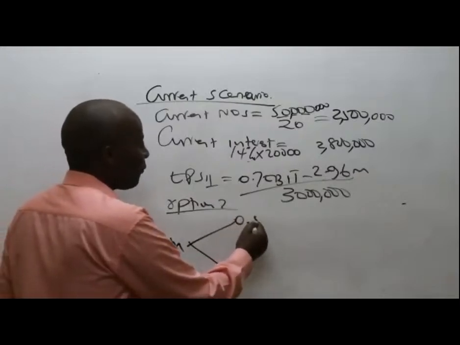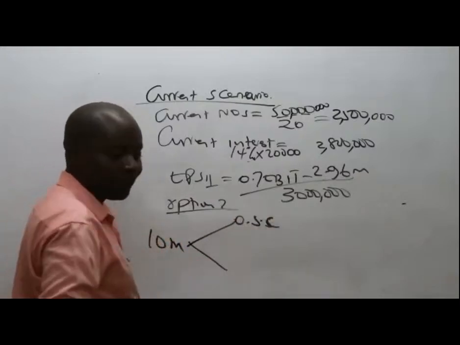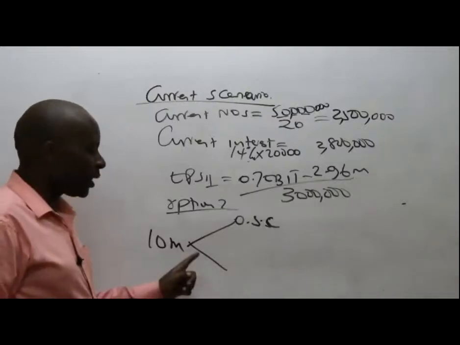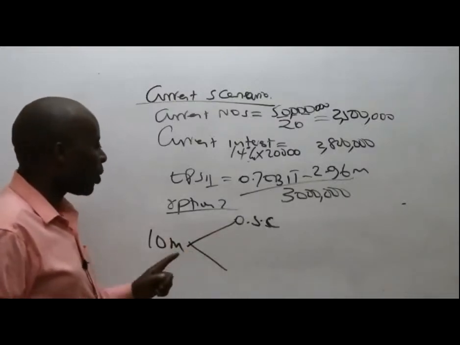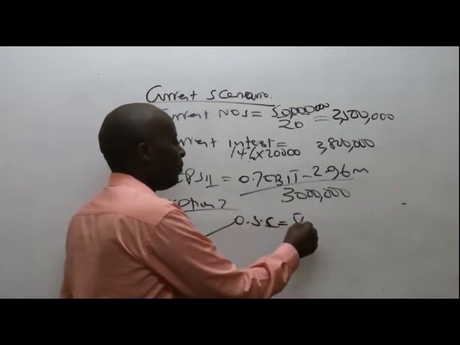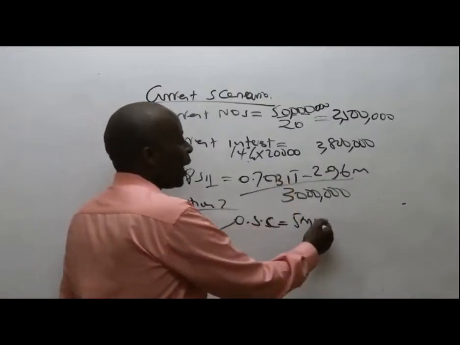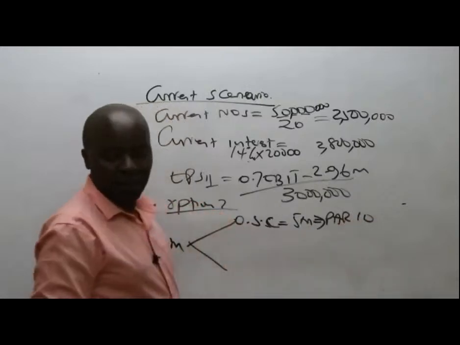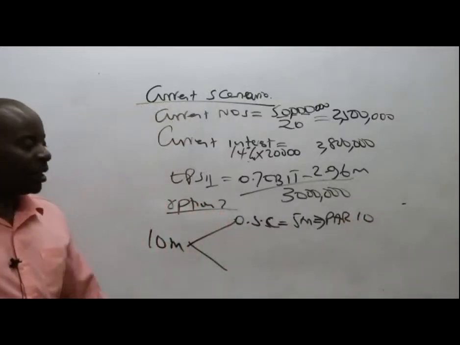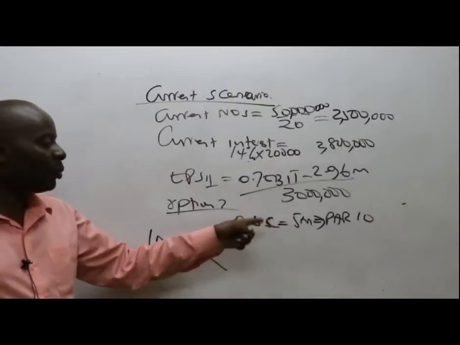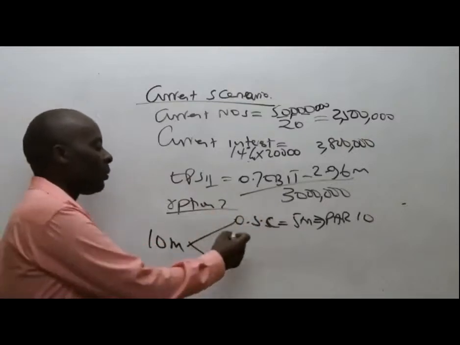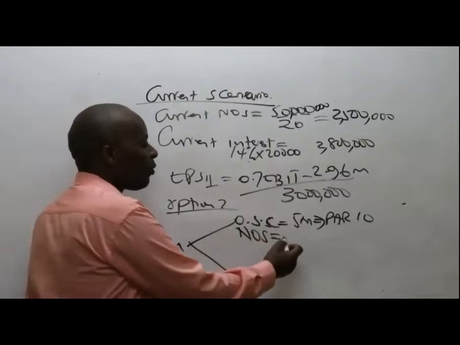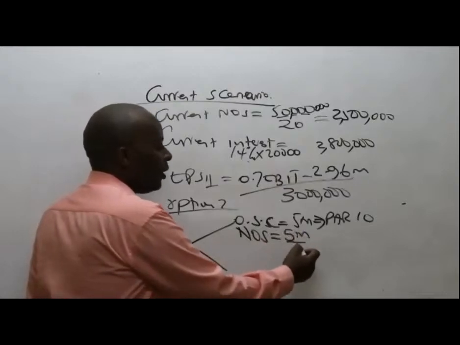This half goes to the ordinary shares. So we raise the half through the ordinary shares. Half means 5 million. So 5 million, and then they have given us the par value. Par is 10. So in this 5 million share capital to be raised, I'll be interested in getting the number of ordinary shares. So the number of ordinary shares here will be 5 million divided by 10.